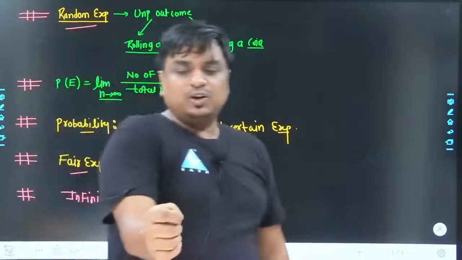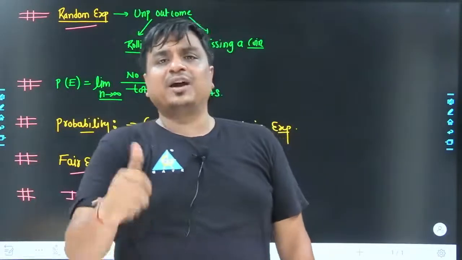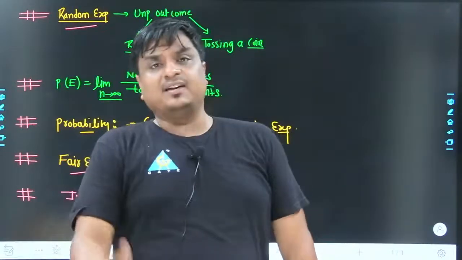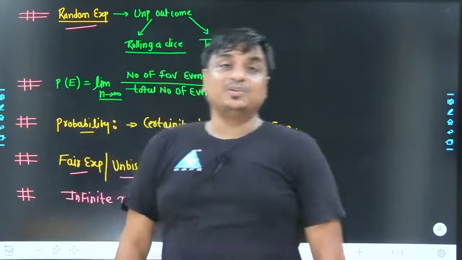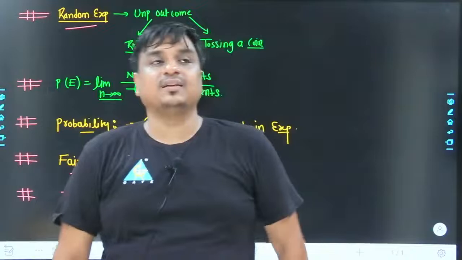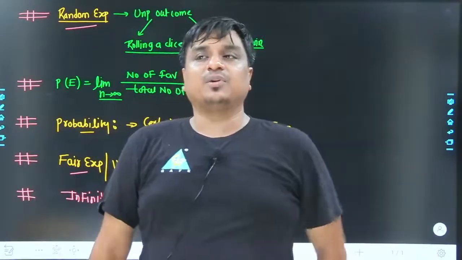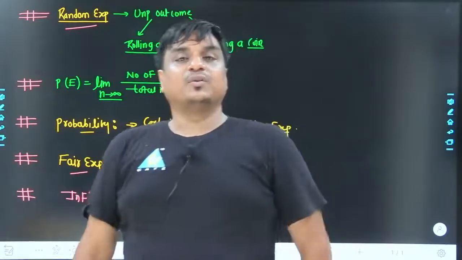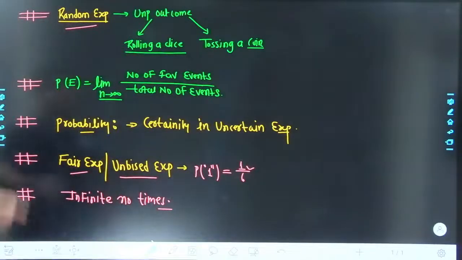Otherwise, what will happen? If you toss a coin, probably in the first trial, head is experienced. Again you toss a coin, again head is experienced. At the end of the day, you will say, sir, the possibility of the occurrence of head is 100%, but the tail is 0%. No, this is not the case. If you keep repeating that experiment again and again, theoretically an infinite number of times, you will see head appear infinity divided by 2 times, and tail appear infinity divided by 2 times. Agreed?